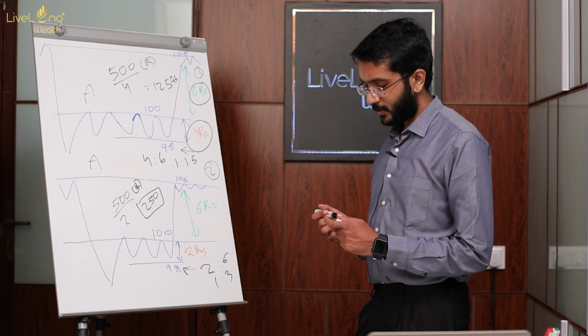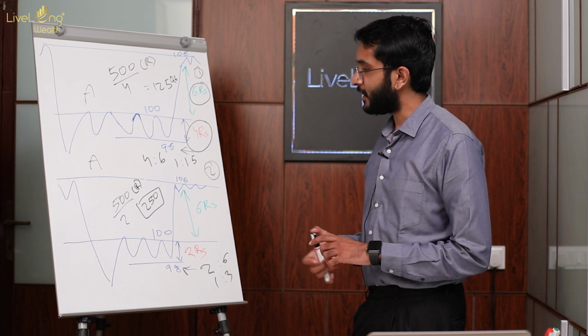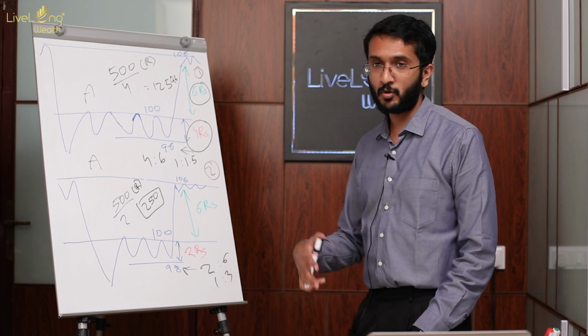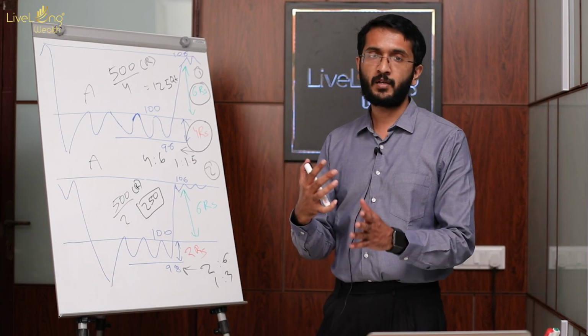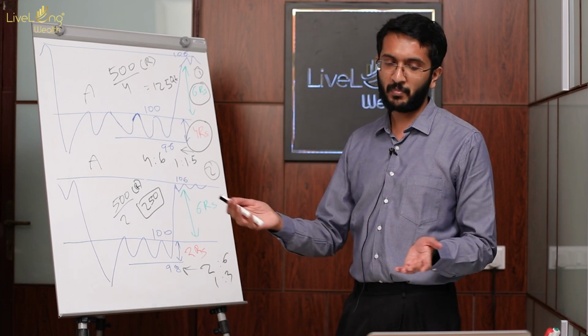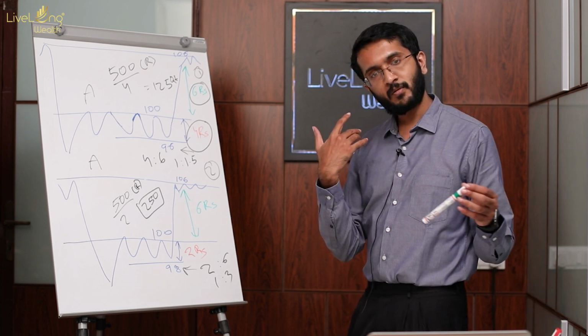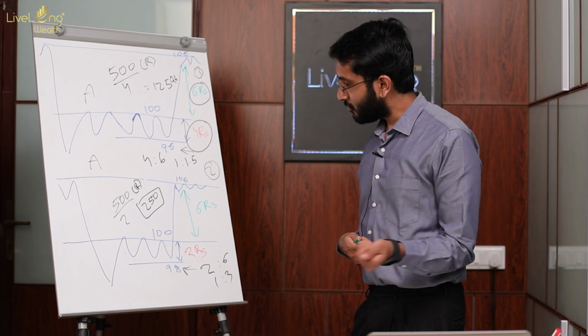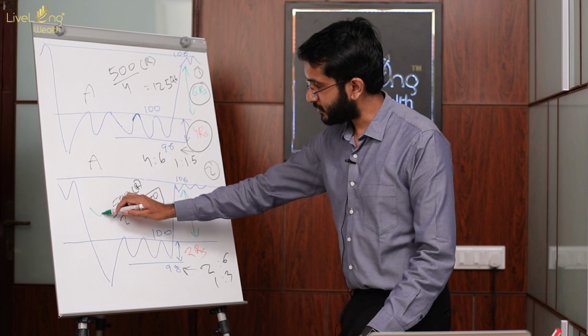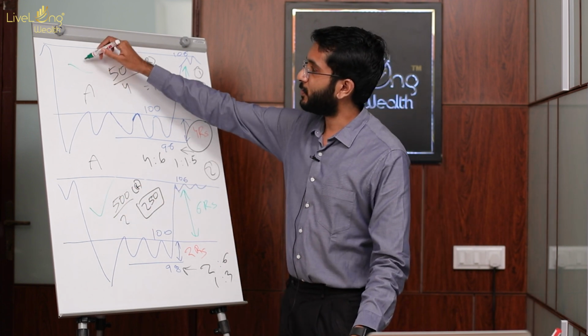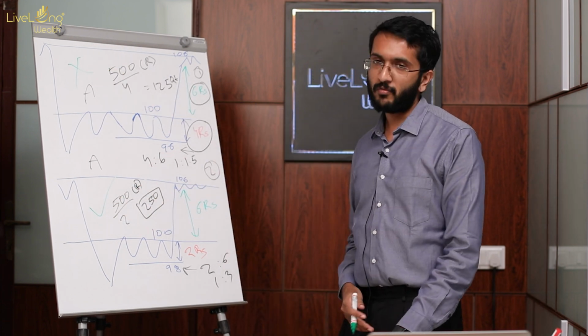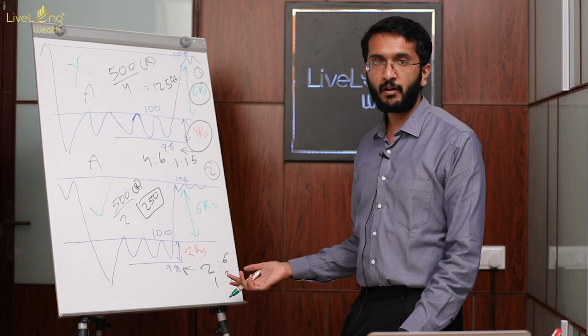So if you are capable of identifying two separate setups like this, or two different systems like this, based on a breakout opportunity on two separate stocks, it is common sense that we should be more interested in this particular setup as compared to this particular setup. Why? Because here we are getting a 1:1.5, whereas here we are getting a 1:3.